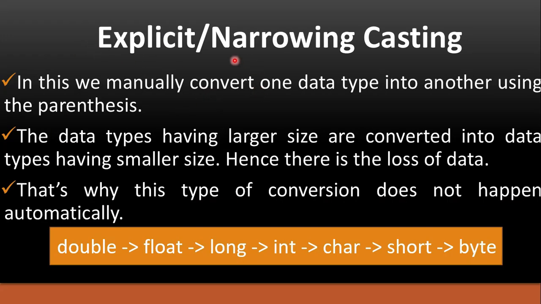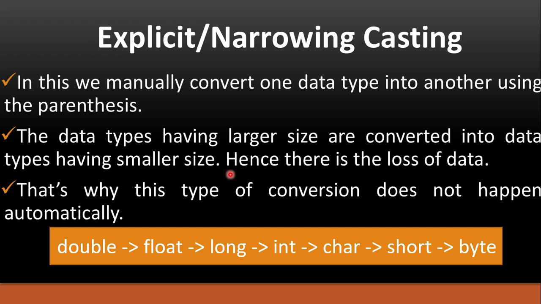Explicit or narrowing typecasting. This typecasting is done by the programmer explicitly by writing a few lines of code. Whenever a data type having larger size is converted into another data type having smaller size, explicit typecasting happens.